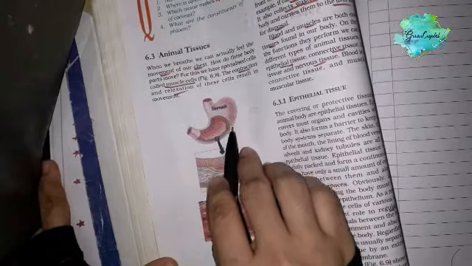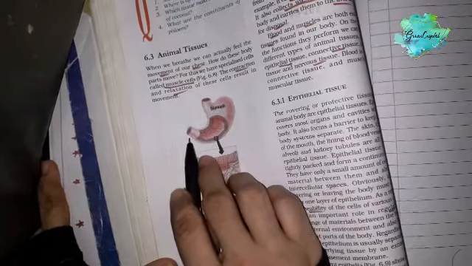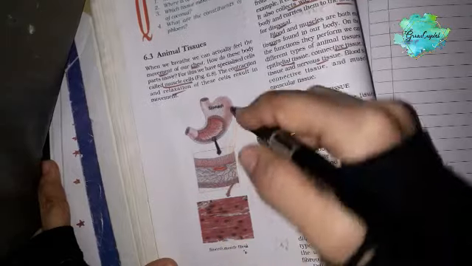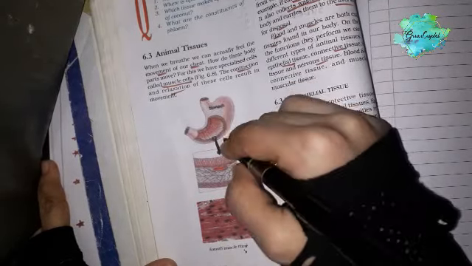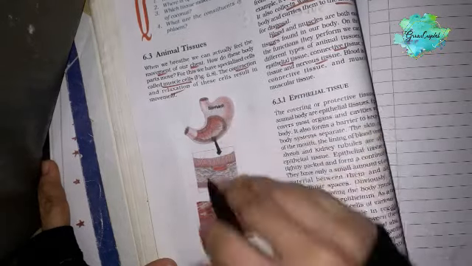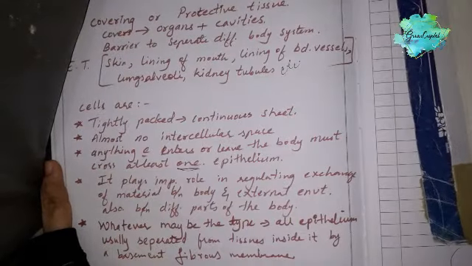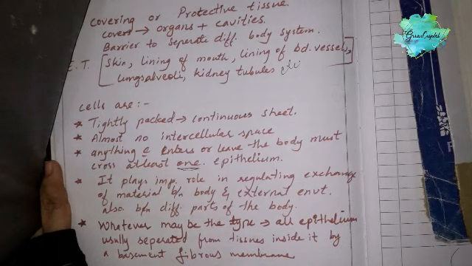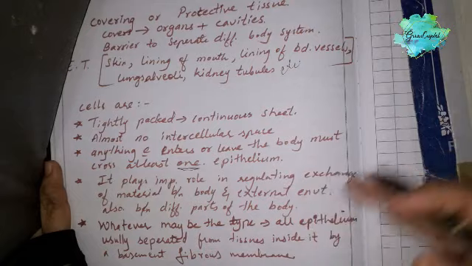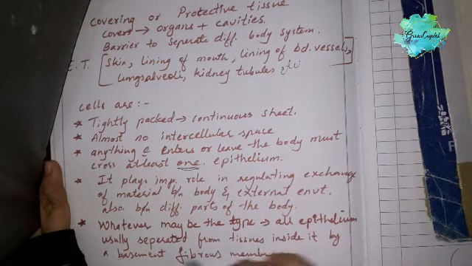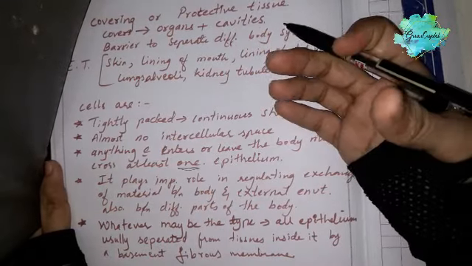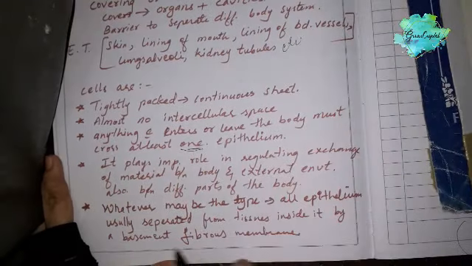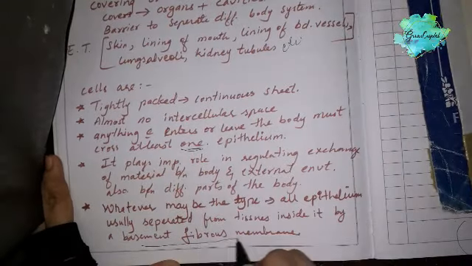If it is made up of epithelial tissue, whatever tissue is inside is separated by an extracellular thin, fibrous membrane. Whatever the type we will learn about here, it is usually separated from the tissues inside it by a basement fibrous membrane.